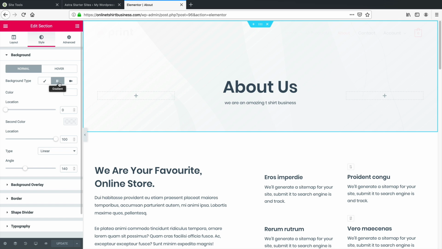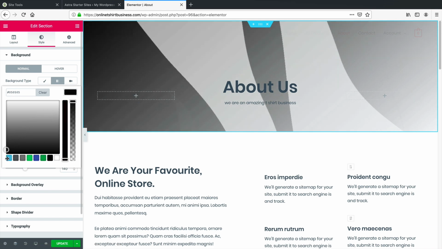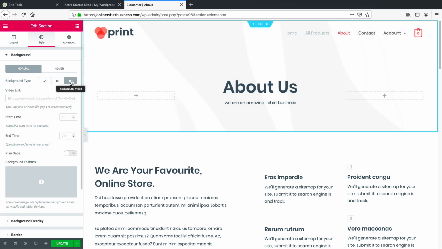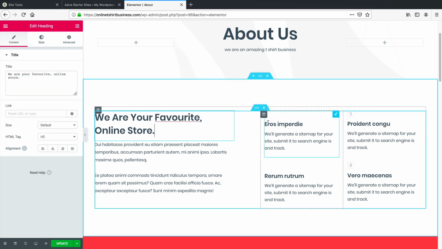We can go ahead and change the color to something that I want, such as something like this or like that. The background type, again, you can always go ahead and add an image as well. You can also add in a video if you decide to do that. Over here, you can say, I want to change this text to something else.